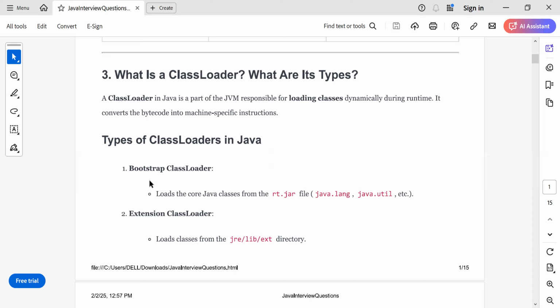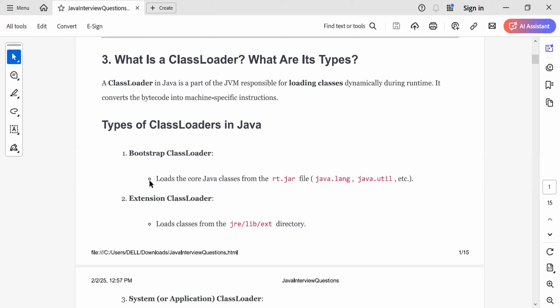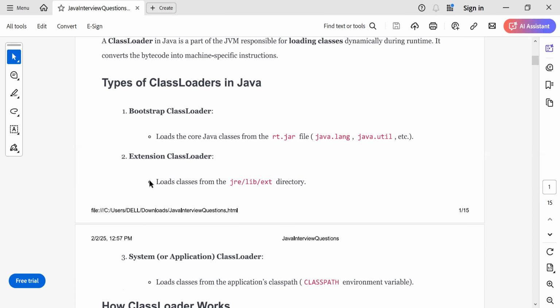So let's try to understand the types of class loader. There are three types of class loader. The first one is the bootstrap class loader. The second one is the extension class loader. And the third one is the system class loader. Okay, so what is a bootstrap class loader?